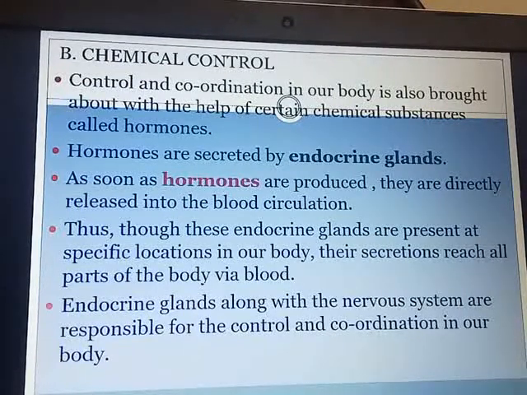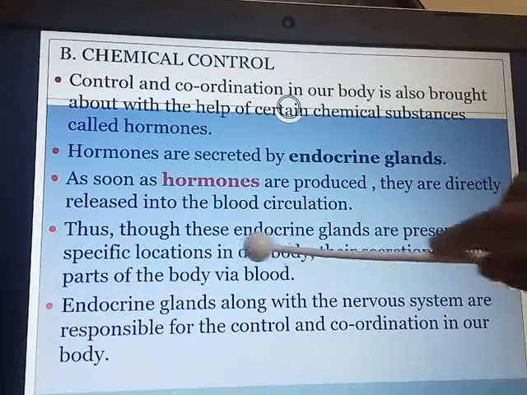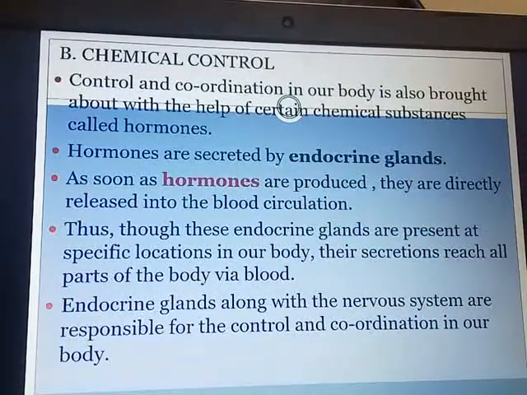Though these endocrine glands are present at specific locations in our body, their secretions reach all the parts of the body via the blood, because they are directly released into the blood. So endocrine glands along with the nervous system are responsible for the total control and coordination in our body.